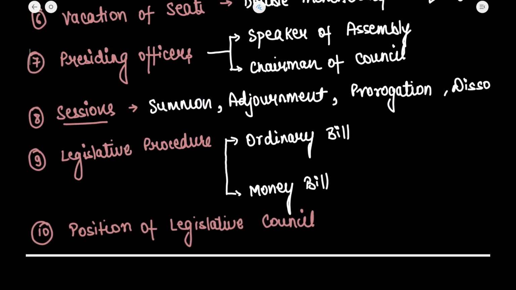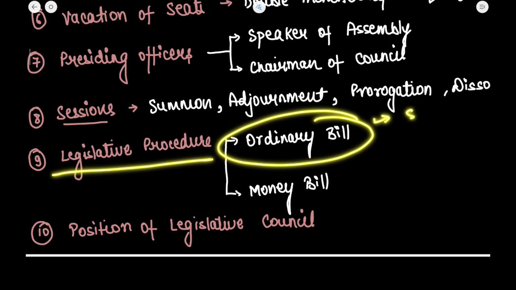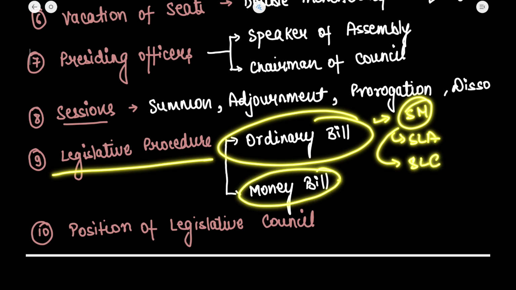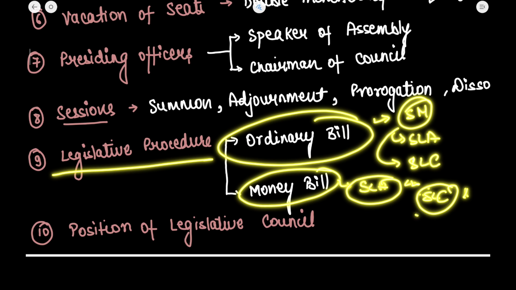Now, what is the legislative process? Ordinary bill has to be passed by both the houses, that is state legislative assembly and state legislative council. But regarding the money bill, the state legislative assembly has exclusive powers, as the state legislative council has no power. The only power that the state legislative council has regarding the money bill is that it can delay the money bill for a maximum period of 14 days.